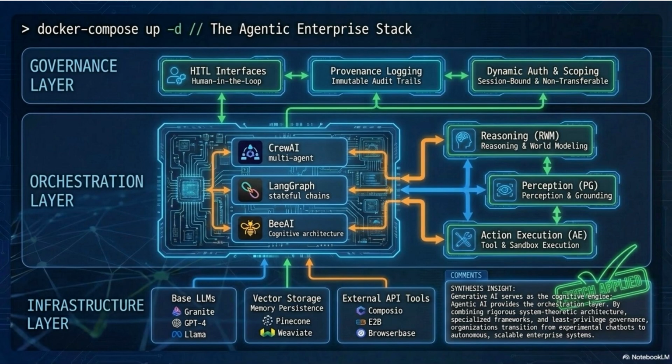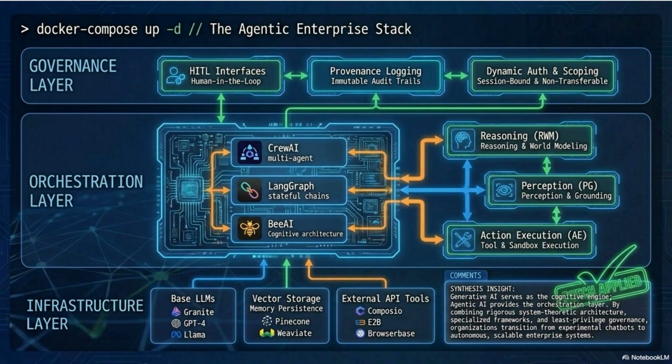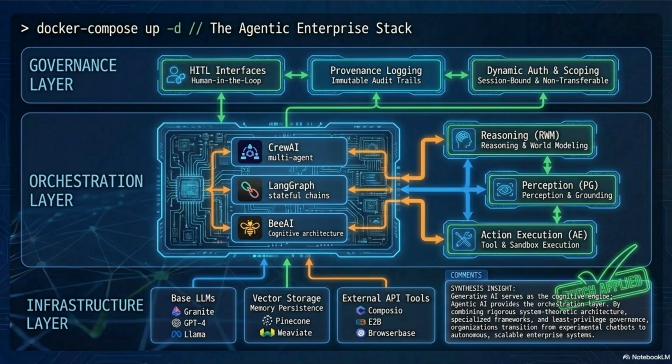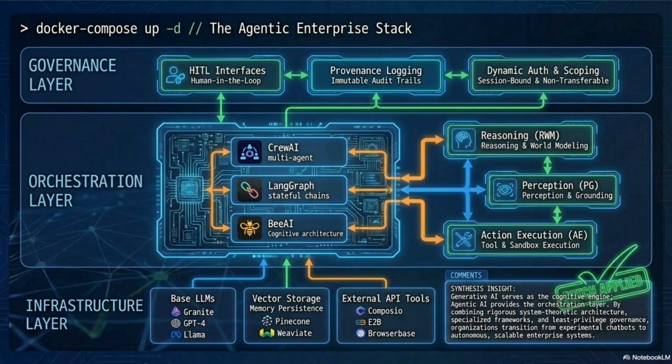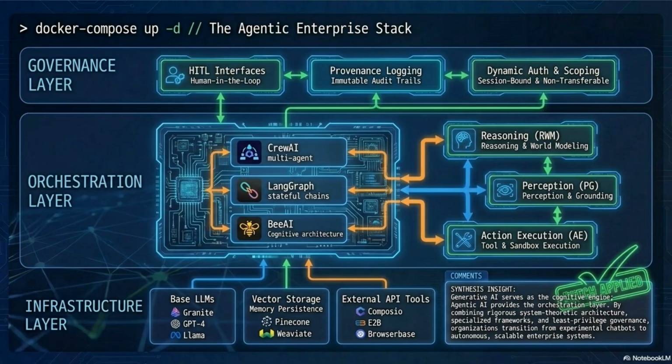Vector storage for memory persistence. Pinecone, Weaviate. External API tools for action execution. Composio, E2B, BrowserBase. In the middle, the orchestration layer. This is where Crew AI, LangGraph, and BeeAI operate.